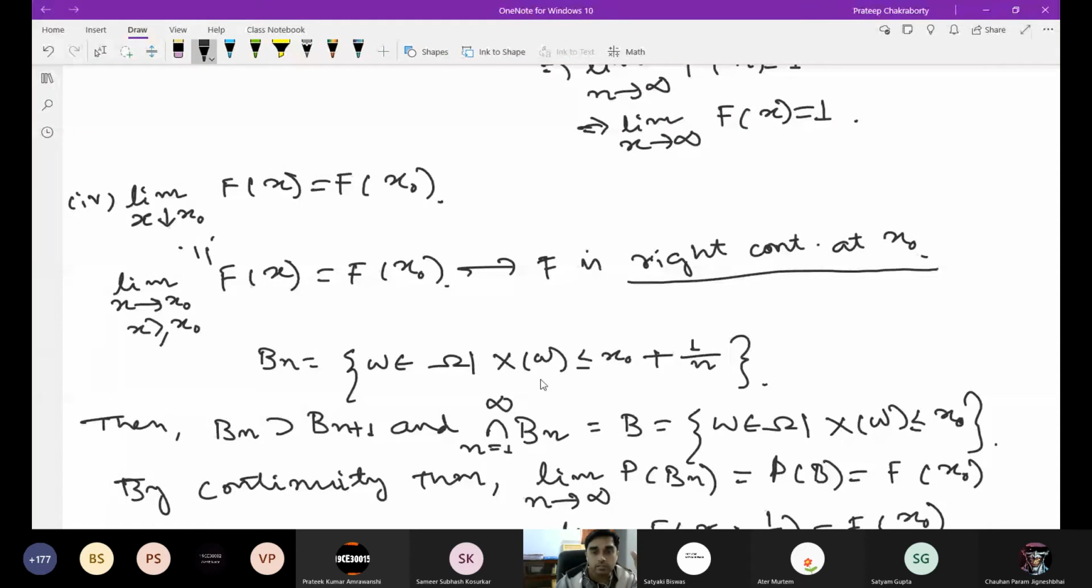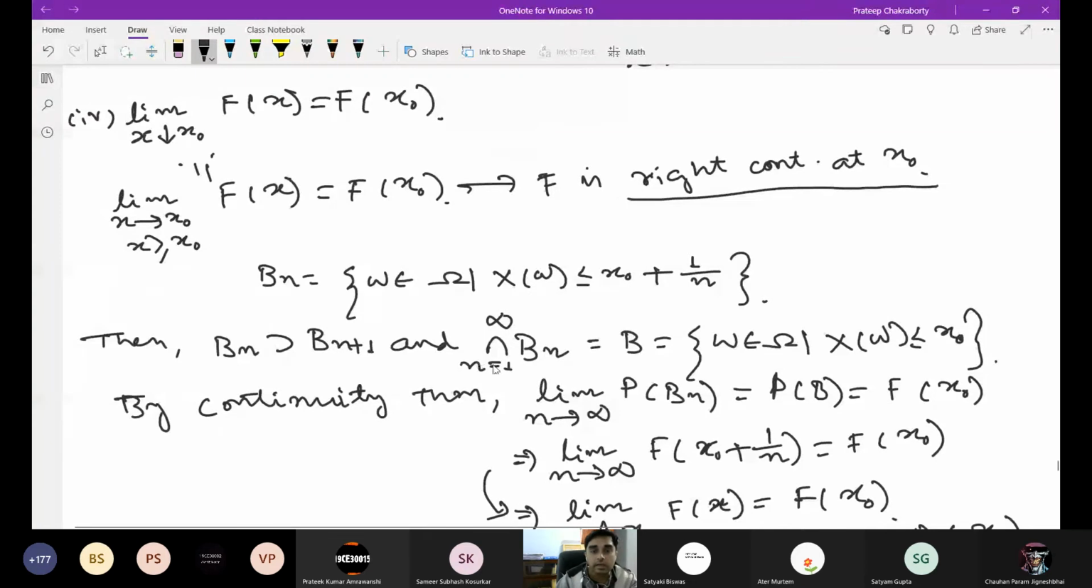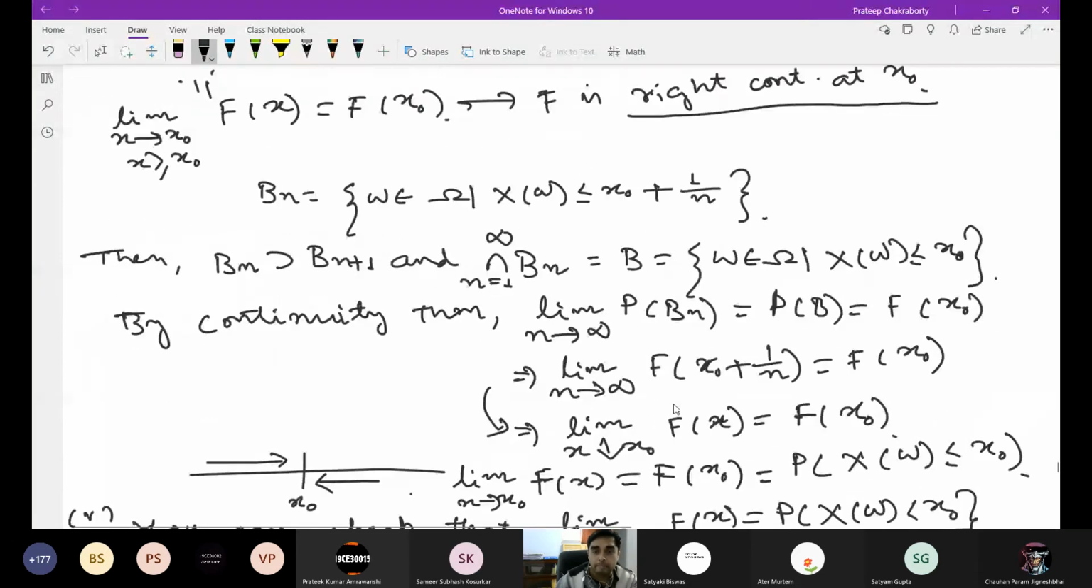So we define Bn as the set of omega such that X(omega) is less than or equal to x0 plus 1/n. Now Bn contains Bn+1, that you can check, and the intersection of Bn is equal to B, which is the set of omega in Omega such that X(omega) is less than or equal to x0. So by the continuity theorem, the limit as n goes to infinity of P(Bn) is equal to P(B), that is the intersection of all these Bn, which is F(x0). So what is P(Bn)? By definition, P(Bn) is F(x0 plus 1/n). How did this come, x0 plus 1/n?